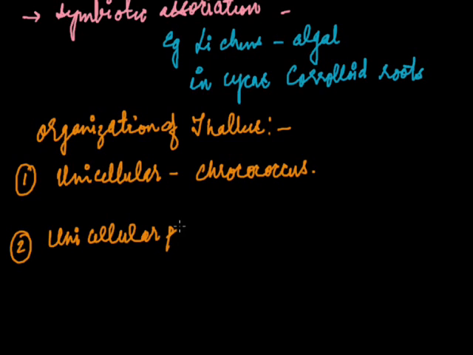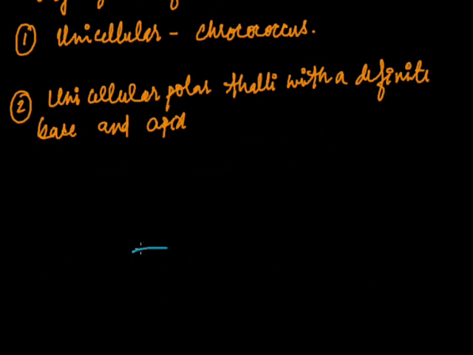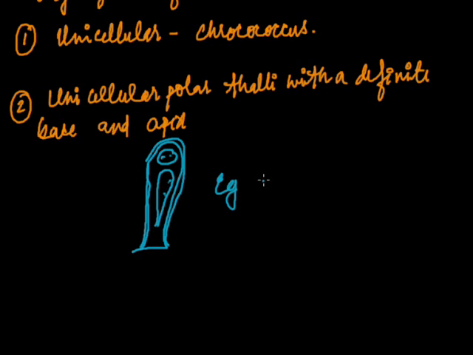Let's see its diagram. It has a base and it goes like this. It is a double membranous structure like this. This example is of Chamaesiphon.